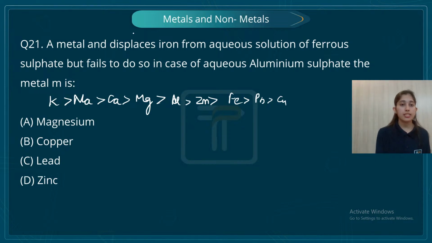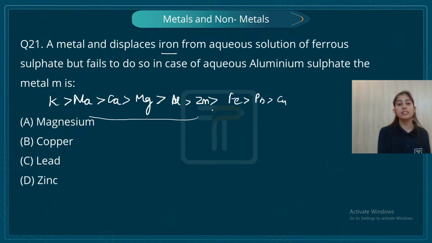So let's see what it is saying. A metal displaces iron from its aqueous solution, iron from its ferrous sulfate. That means I have these many options, right? But now look at the next part of the question: but it fails to do so in the case of aluminum sulfate.